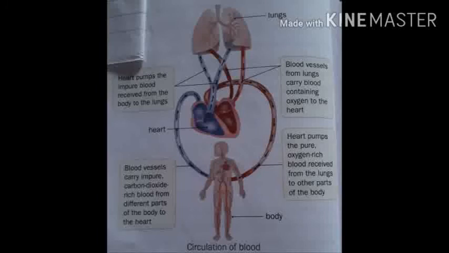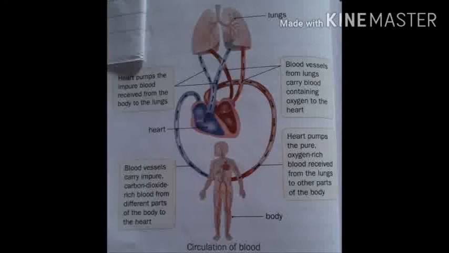So children, after learning about the description of 3 main parts of circulatory system, that is heart, blood and blood vessels, now you should know about the role of circulatory system, means how does it help in the process of circulation. For that, you should know what is circulation. Circulation is the continuous movement of important nutrients, oxygen and carbon dioxide between the heart and the rest of the body by blood through blood vessels.